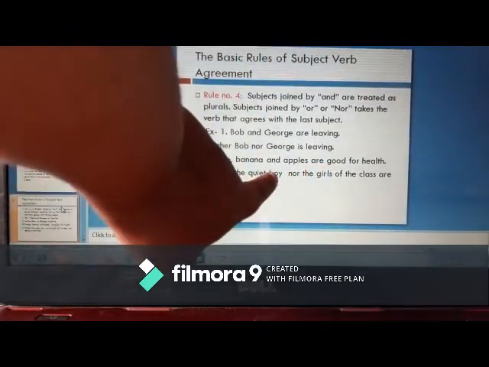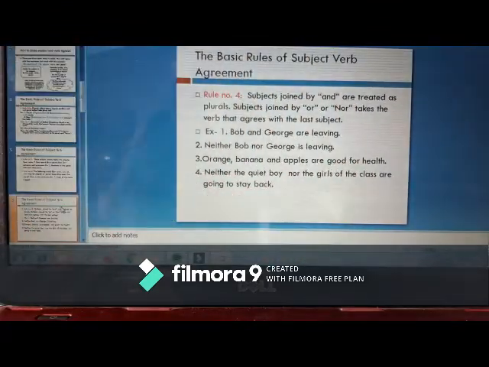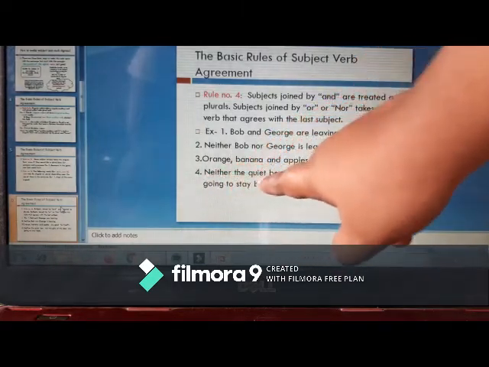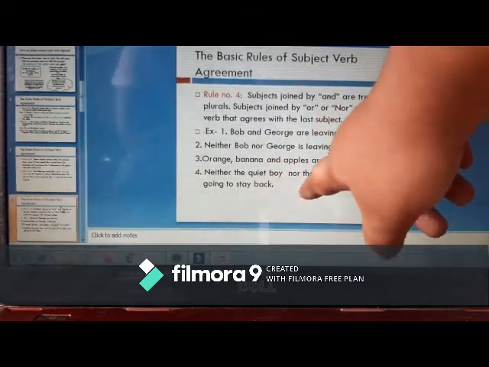Neither the quiet boy nor the girls of the class are going to stay back. Understood? So here also, neither the quiet boy nor the girls of the class are going to stay back.